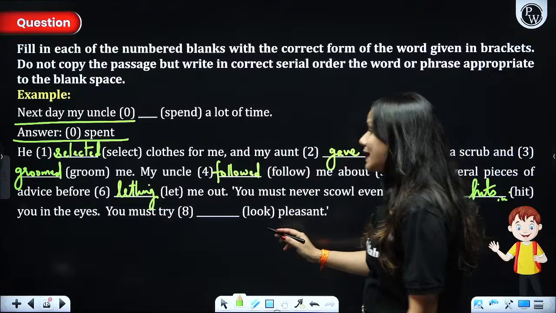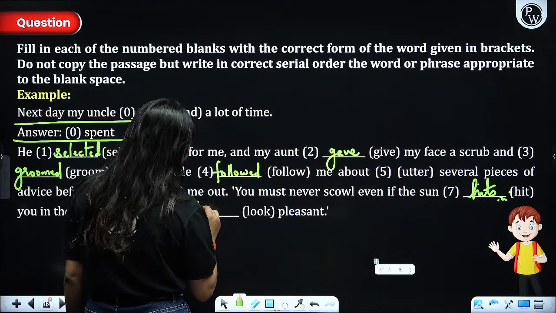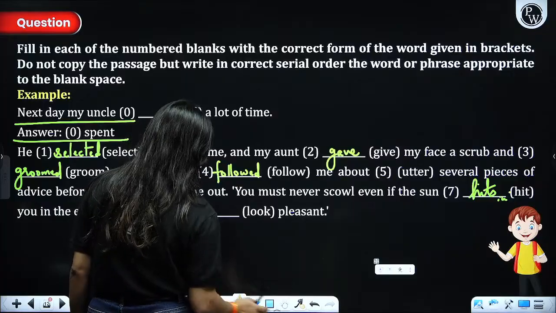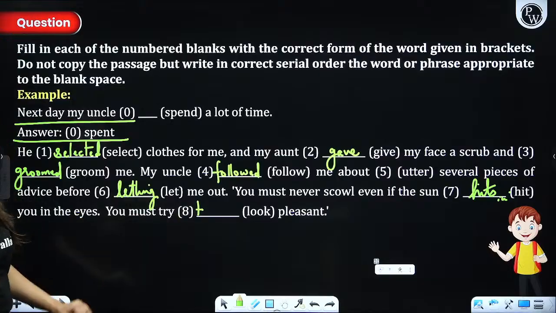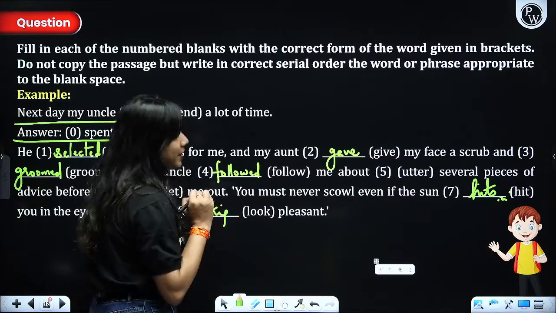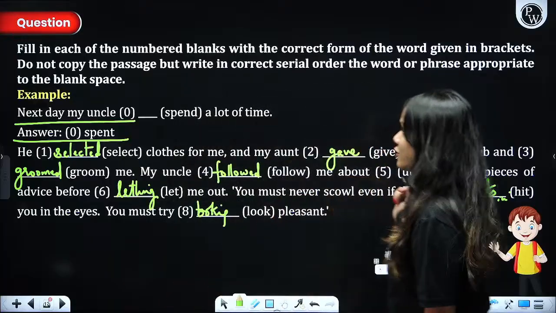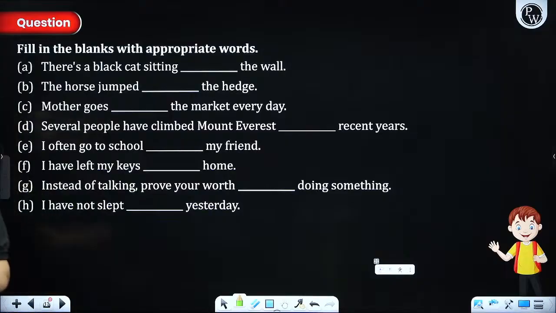You must try looking pleasant. You must try to look pleasant or looking pleasant. Right? That we need to take care of all these things. Got it, lovely people? Next. So fill in the blanks again.